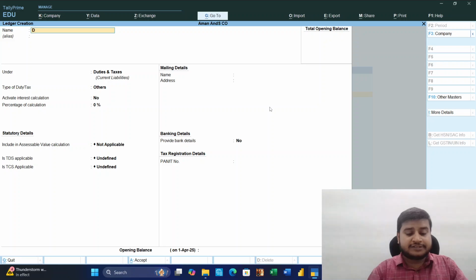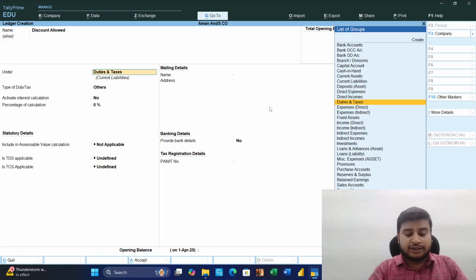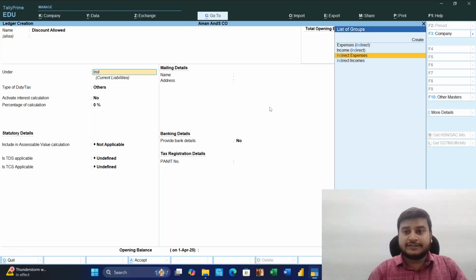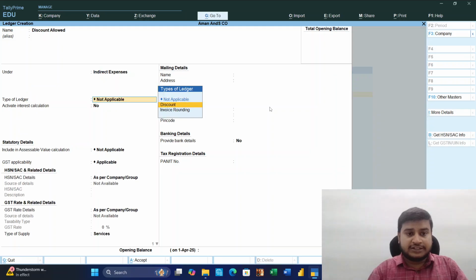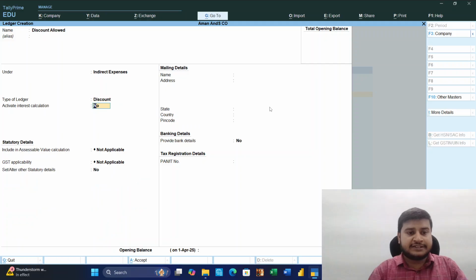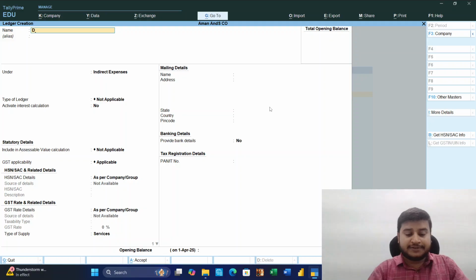Okay, I will create one for discount. Discount allowed is an indirect expense. So this type of ledger is a discount ledger. Then Ctrl+A, discount received, that is income, but claim discount, and Ctrl+A.